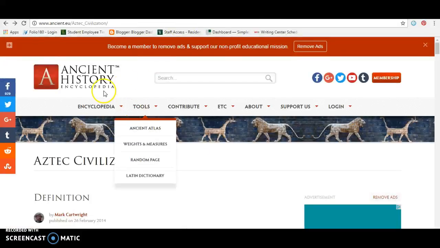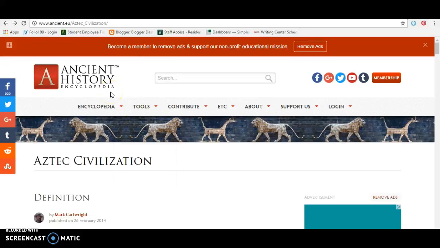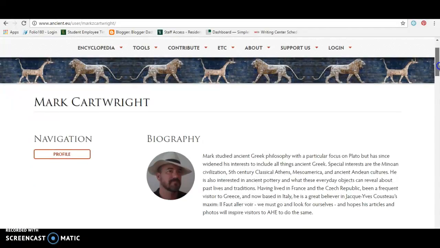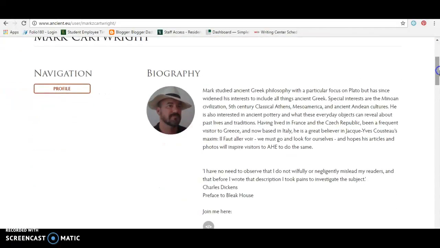Now if we go to this website, it's an encyclopedia, which kind of like Wikipedia, everyone writes a separate section, but we can track who the author is. So if we go to the author's page, we can see that he holds degrees in ancient Greek philosophy, and that he usually specializes in Greek, but he has expanded to other ancient civilizations, including Mesoamerica, which is where the Aztec Empire was.